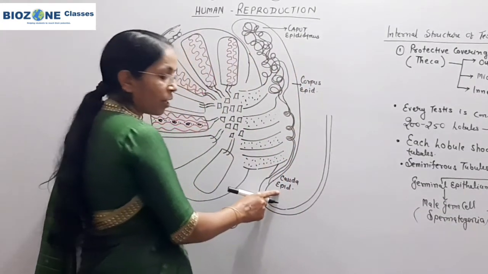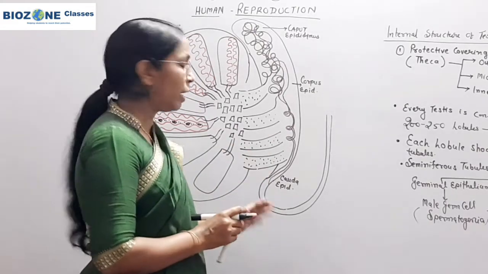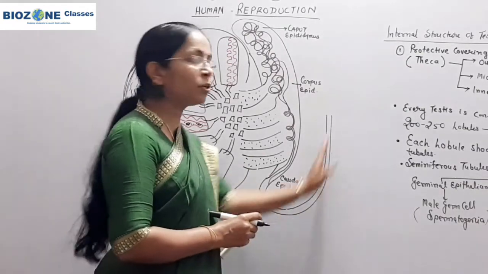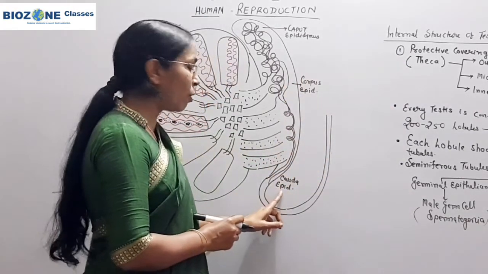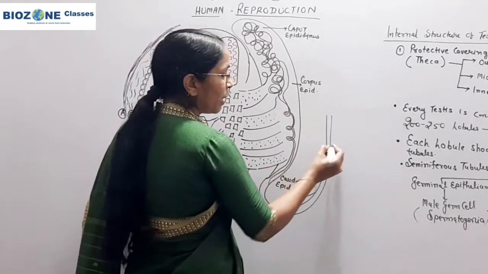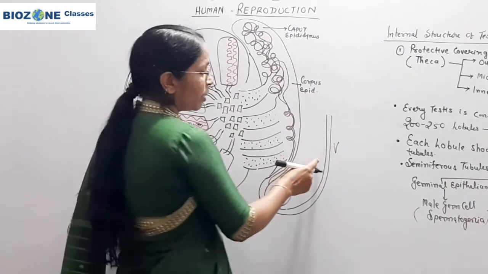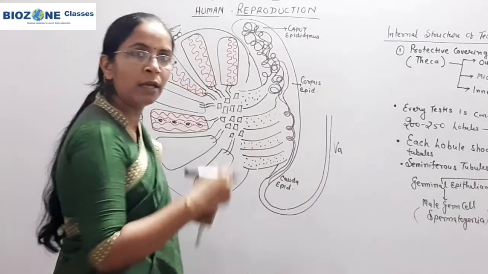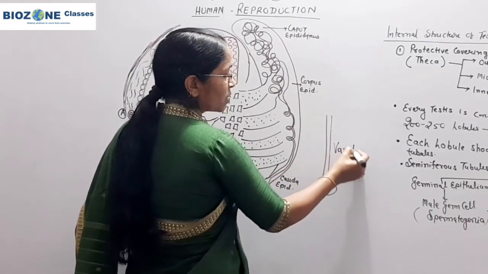Now this cauda epididymis leaves the scrotum, and with the help of the inguinal canal it enters the abdominal cavity. Here the cauda epididymis now continues into another duct, commonly called vasa deferentia, but for a single one we use the term vas deferens.